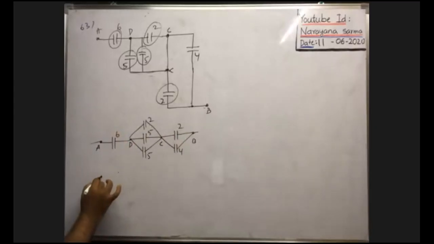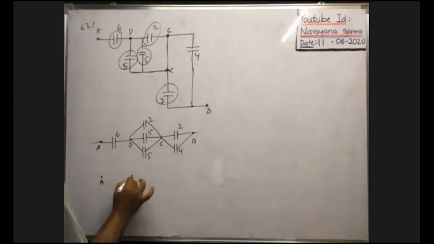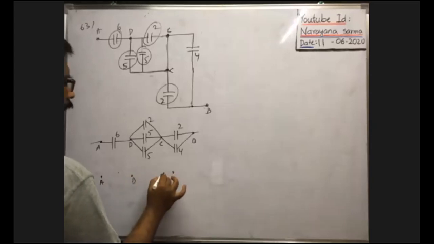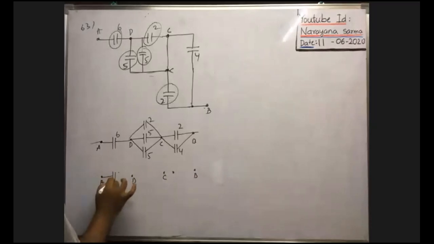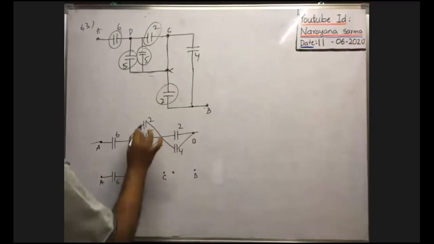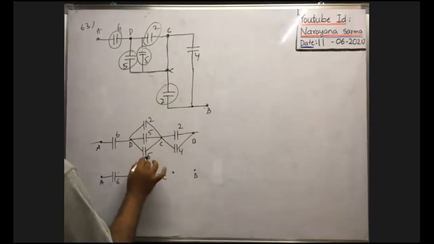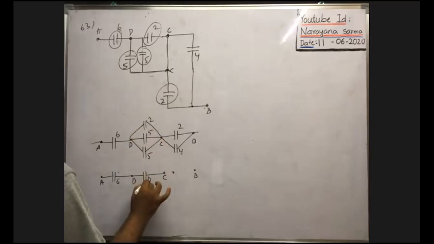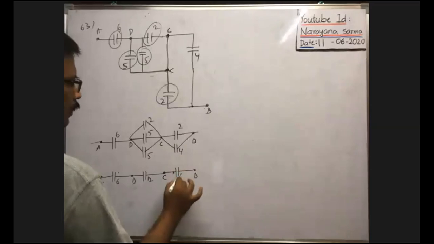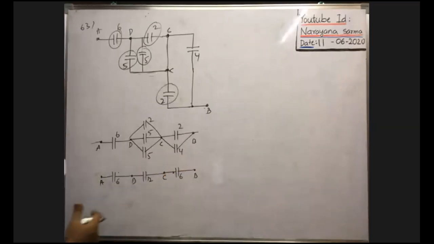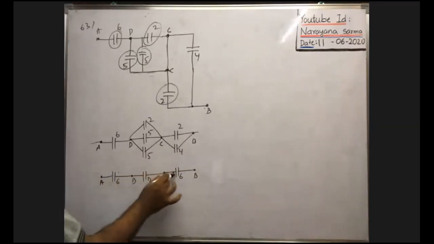Now you see, it is A, it is D, here it is C, and it is B. Here a 6 microfarad capacitor is there. As these three are parallel, effective capacitance means 5 plus 5, 10, 12 microfarad. As these two are in parallel, effective is 6. Now it is converted into 3 capacitors in series.